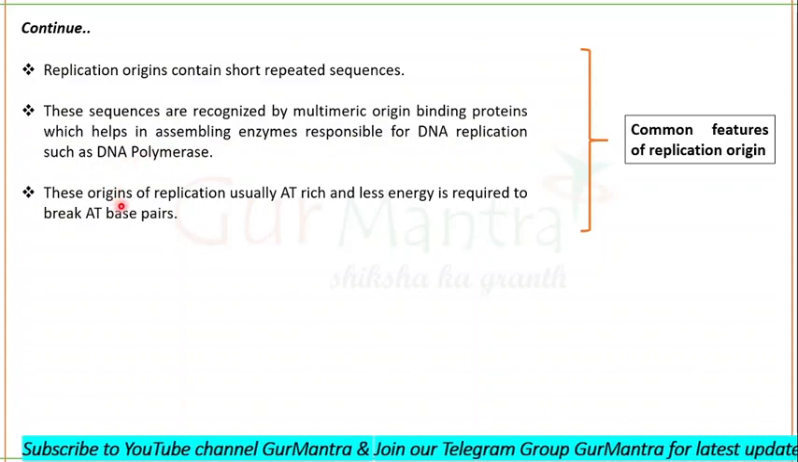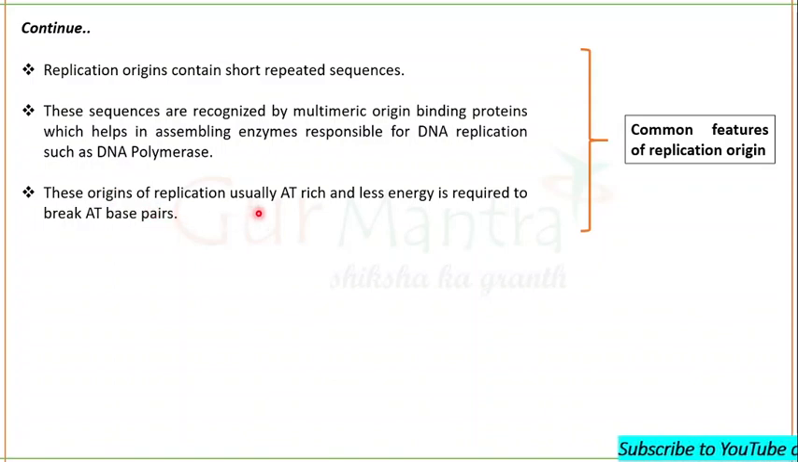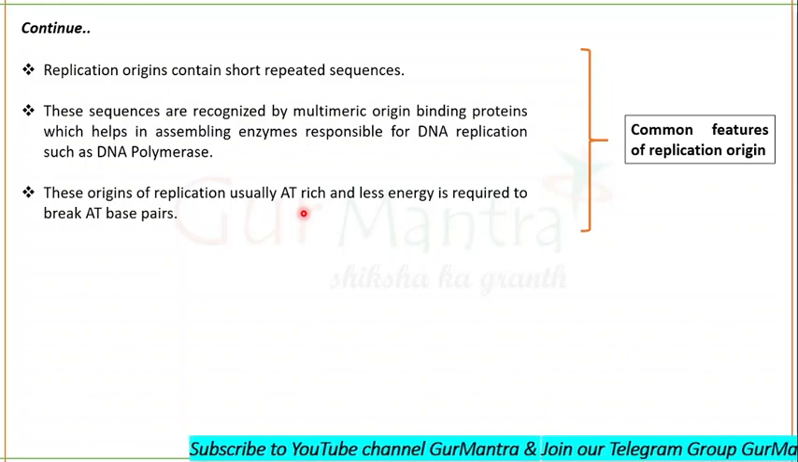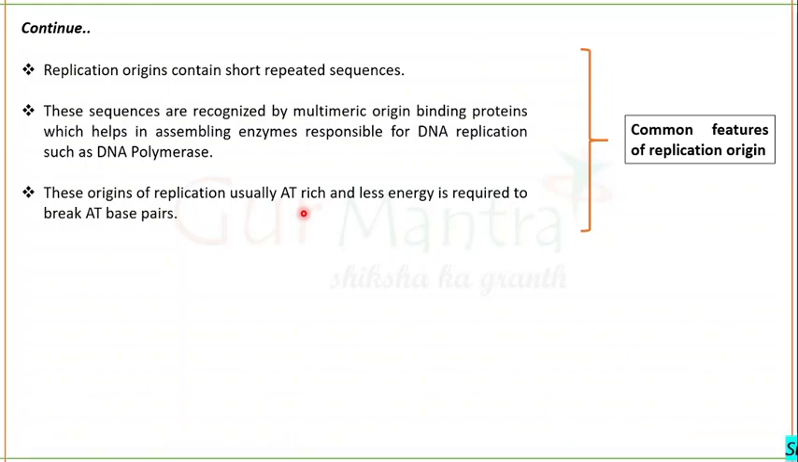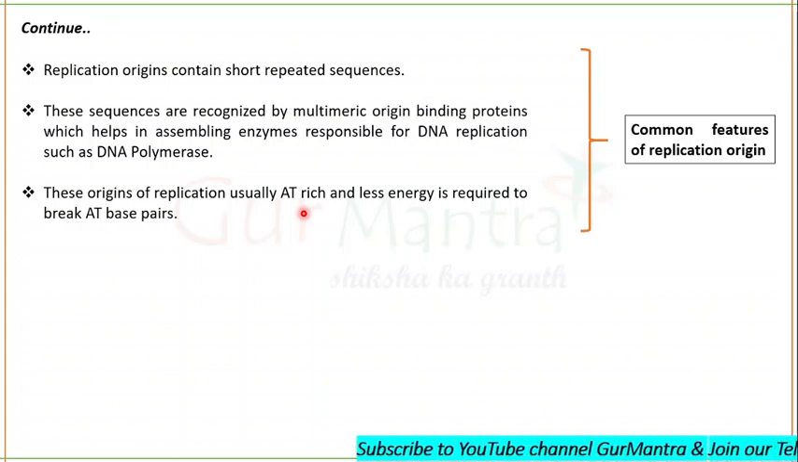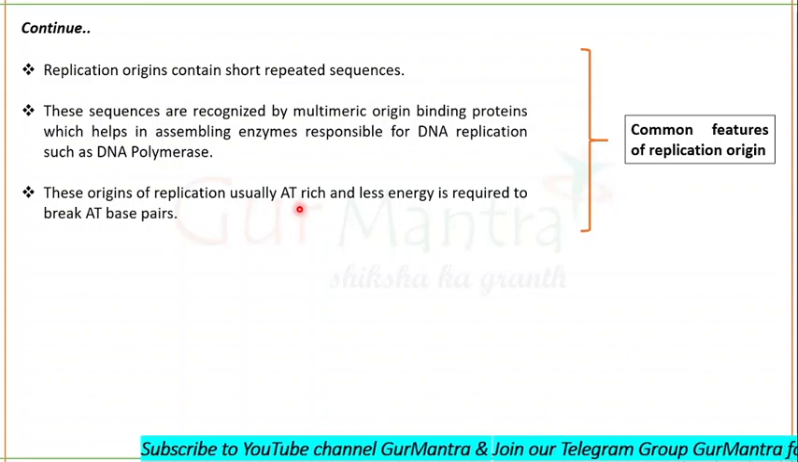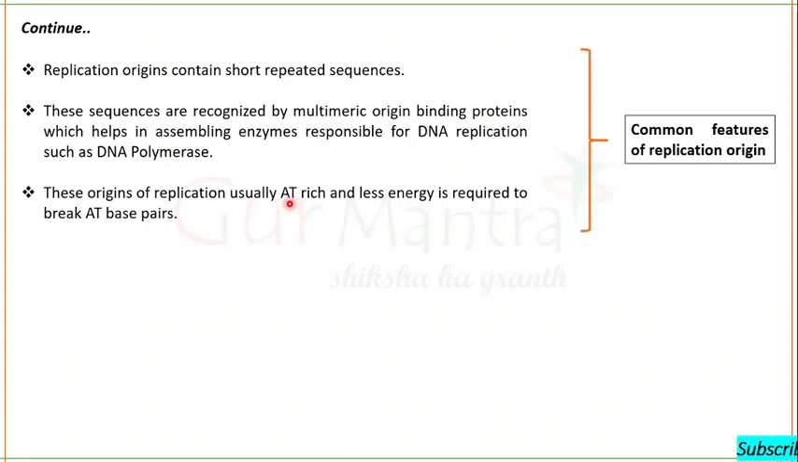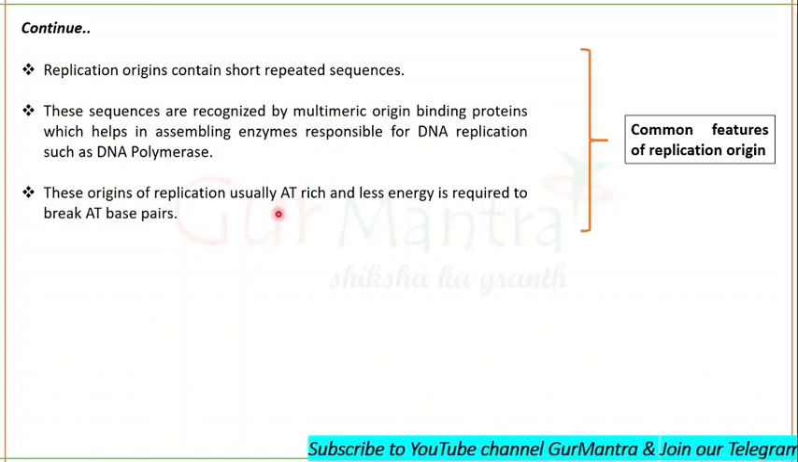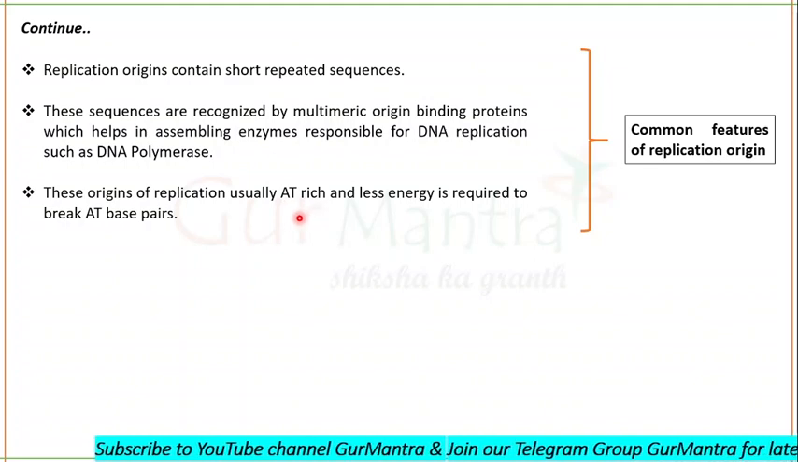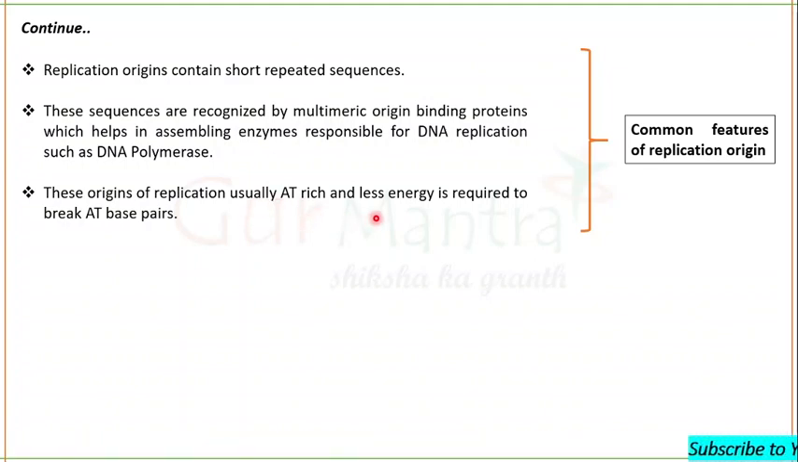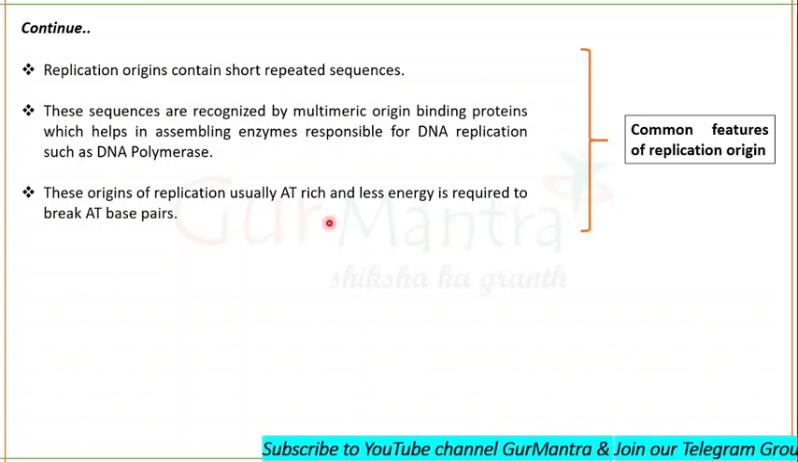etc. These origins of replication are usually adenine-thymine rich. The origin of replication will have more adenine-thymine bases, so less energy is required to break these bonds. We know that there are three hydrogen bonds between guanine and cytosine, while there are only 2 hydrogen bonds between adenine and thymine. So it is easier to break the bond between adenine and thymine as compared to guanine and cytosine. Hence, in most origins of replication, we can see more and more adenine-thymine bases.